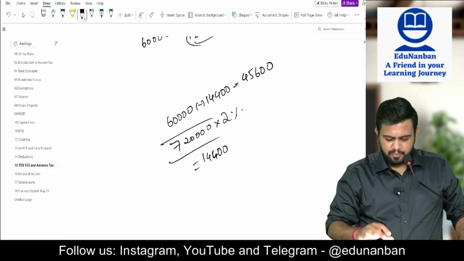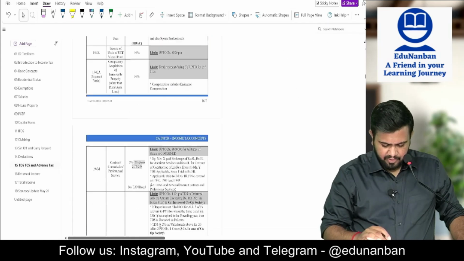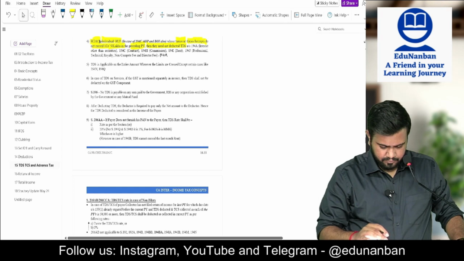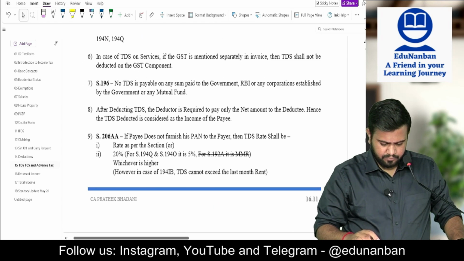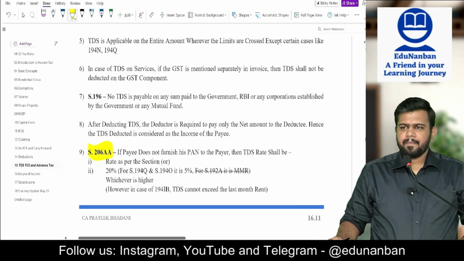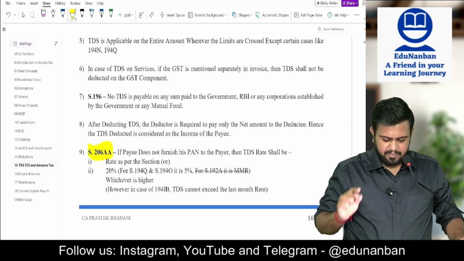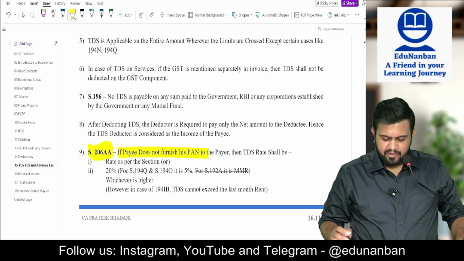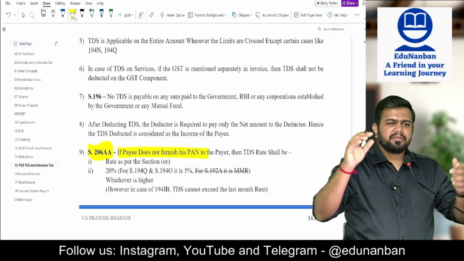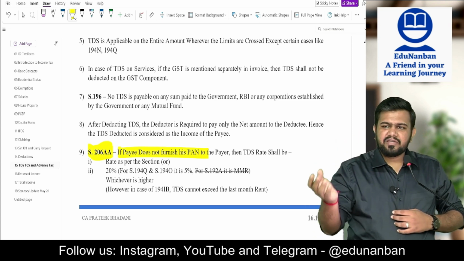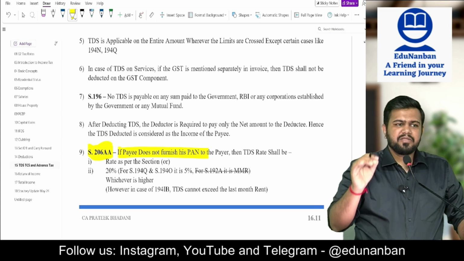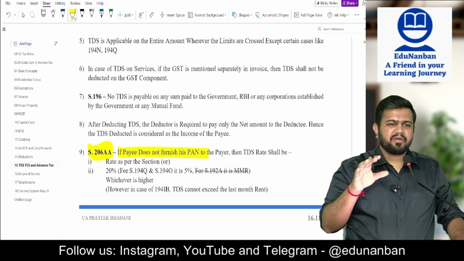Now 2 or 3 special points we are going to cover. First and foremost, let us see section 206AA. There is a section called section 206AA which says that the payee should furnish PAN number. The payee, the person for whom you are deducting the TDS, should furnish PAN number. Sir, why should they furnish PAN number? Listen. Why should the payee furnish PAN number?